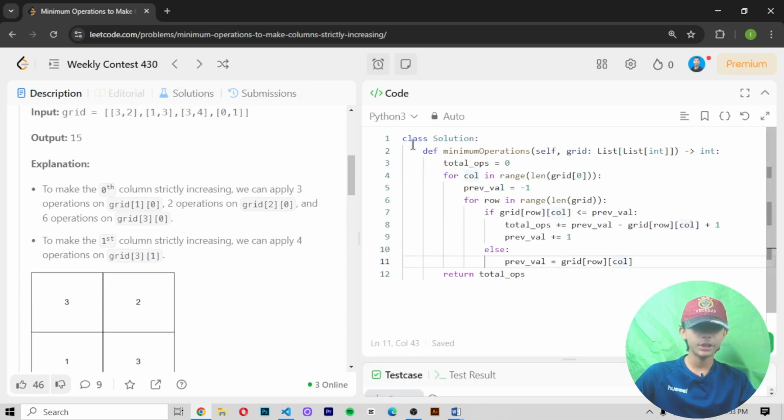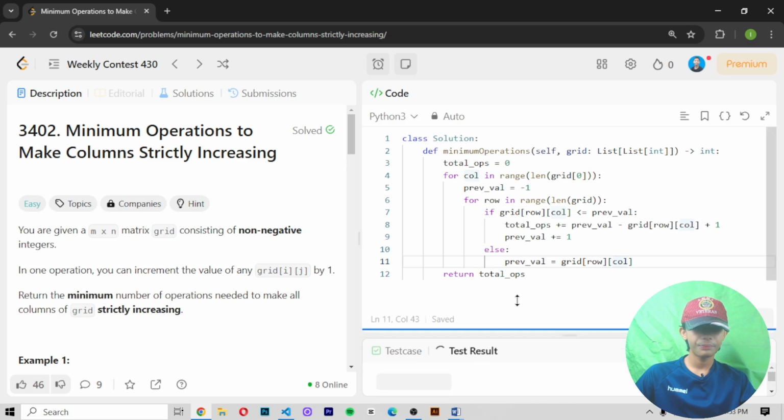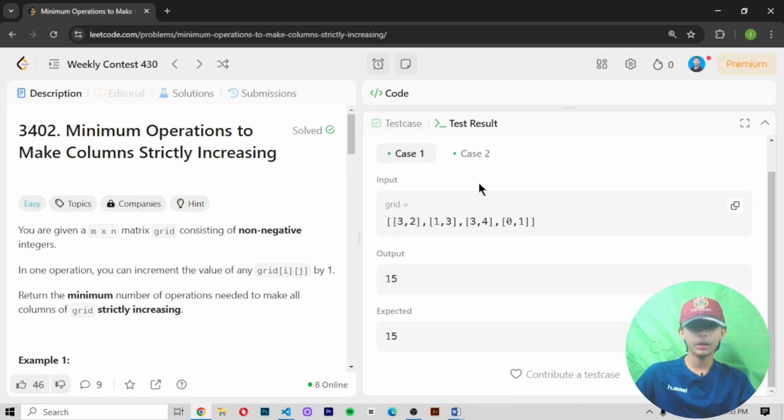But first of all, we recheck our question. This is an easy one, so let's see it. If you want to see the hint, you can also see it, but I'm sure it will be correct. So out of the function we run. Let's run this. Here you can see all our cases are accepted.